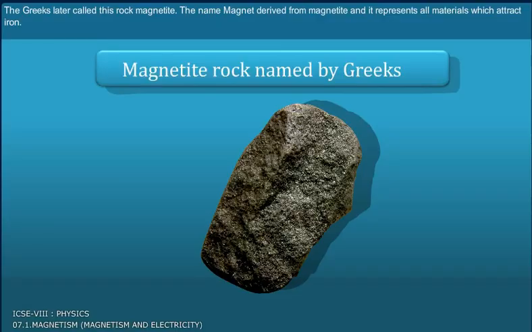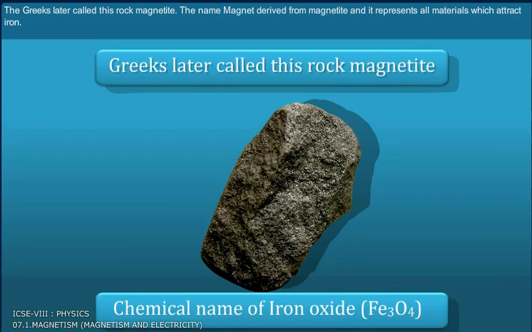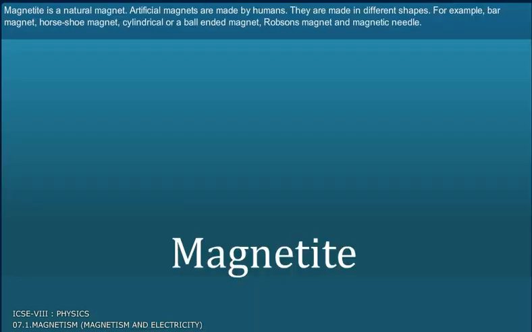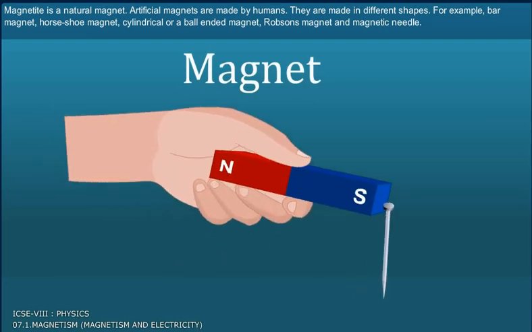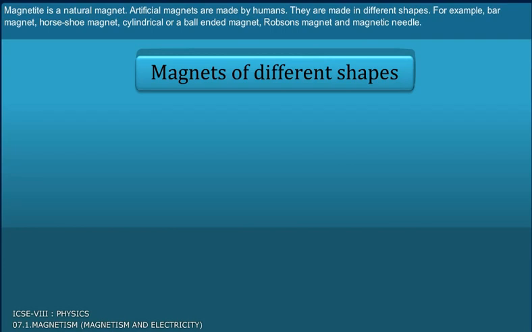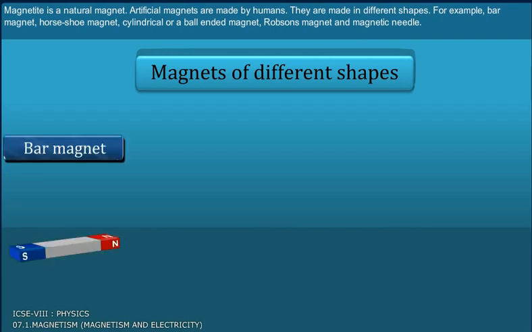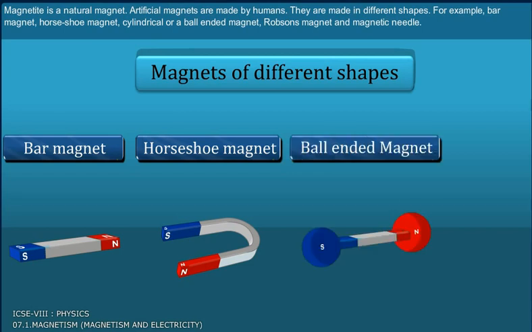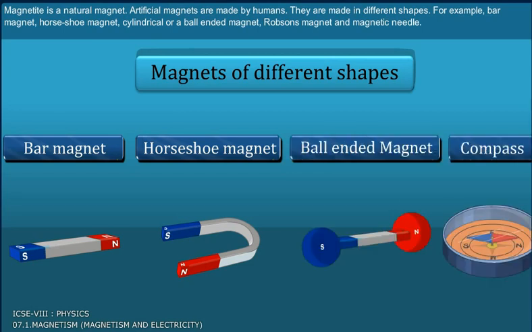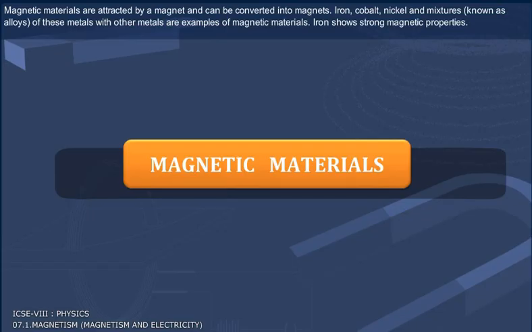The Greeks later called this rock magnetite. The name magnet derived from magnetite, and it represents all materials which attract iron. Magnetite is a natural magnet. Artificial magnets are made by humans. They are made in different shapes, for example, bar magnet, horseshoe magnet, cylindrical or ball-ended magnet, Robson's magnet, and magnetic needle.